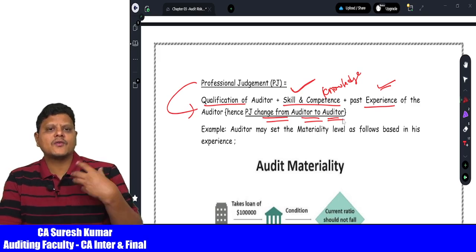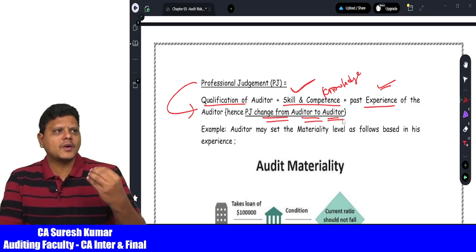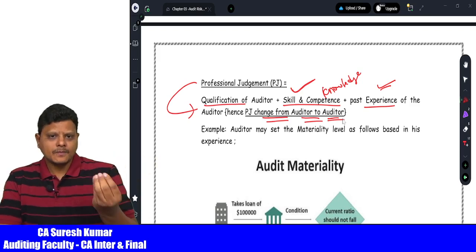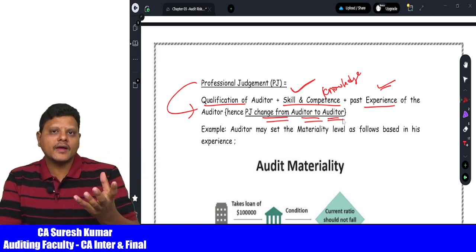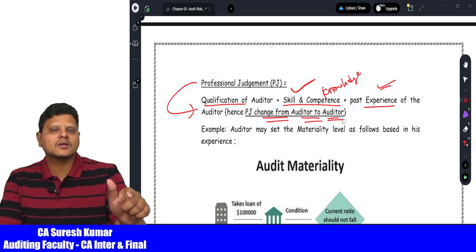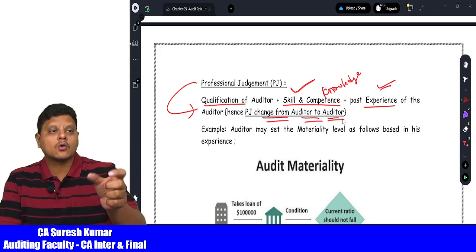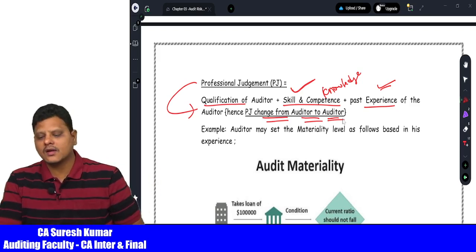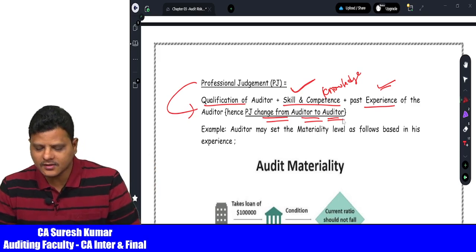For example, a 50-year-old chartered accountant who has seen the sector and has very sound knowledge and experience can immediately say that if you go to the March month, there may be a possibility for wrong entries in the books of accounts. It is given based on the experience of the particular person.